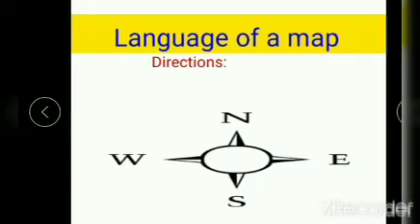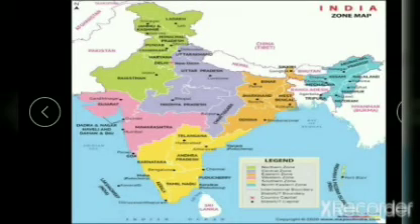Directions are the most important part of a map. They help us to locate a place easily. Maps are generally drawn with a symbol like this. This is the north direction. Once you know that the north is at the top, it is easy to locate the south, which is at the bottom, or in the opposite to the north, isn't it?